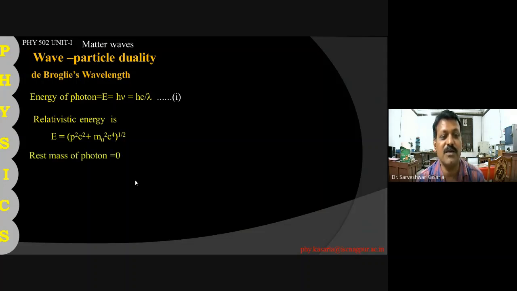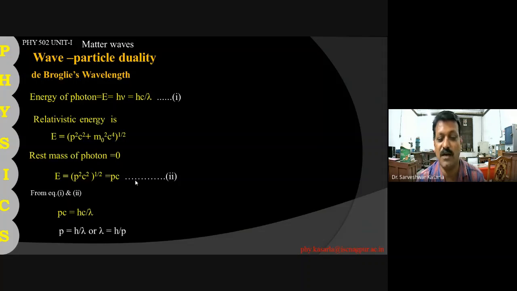For a photon, the rest mass m0 is equal to 0, photon is massless. So energy becomes E is equal to pc only. If you compare equation 1 and equation 2, we have pc is equal to hc upon lambda, and therefore p is equal to h upon lambda and lambda is equal to h upon p. So this is called the de Broglie wavelength.